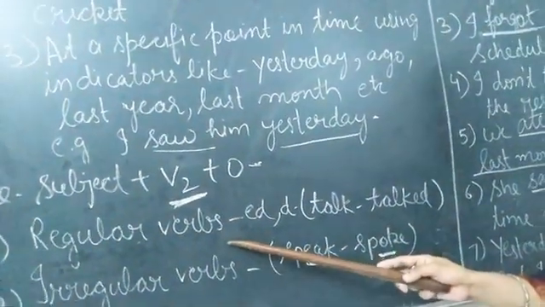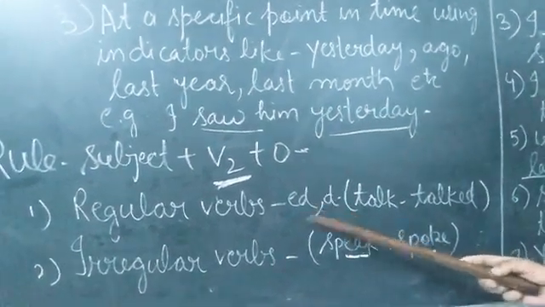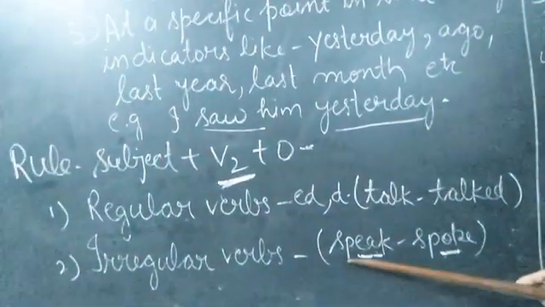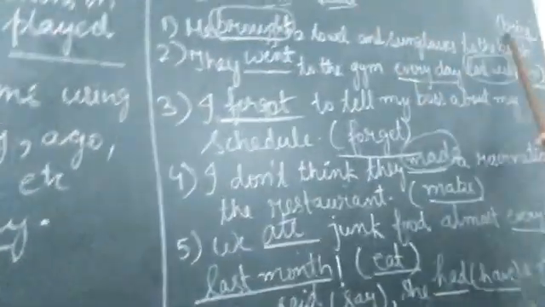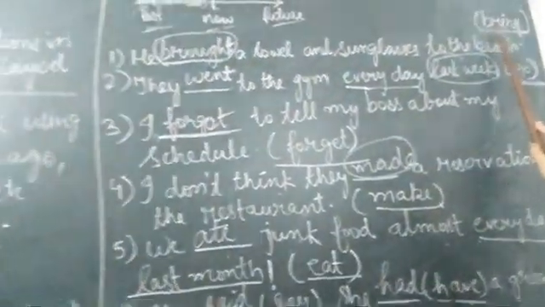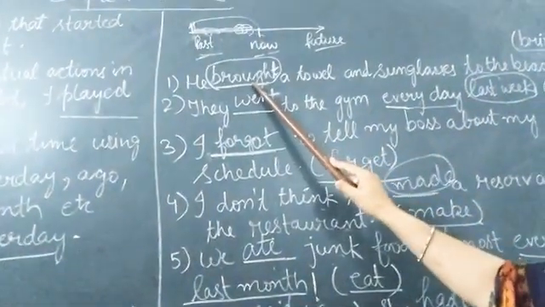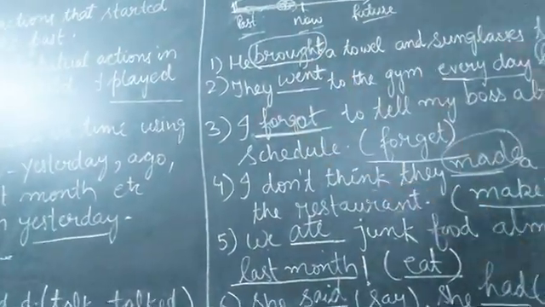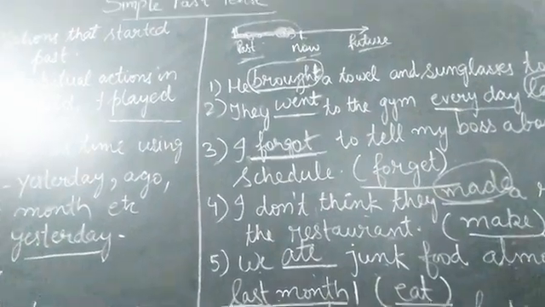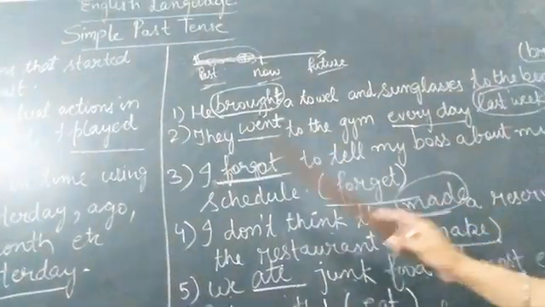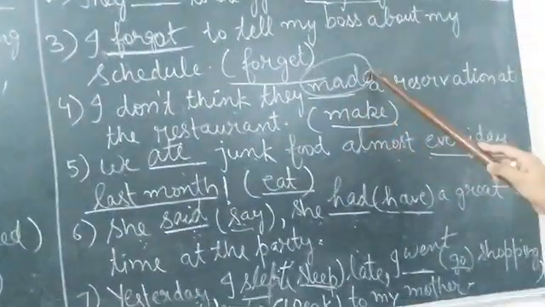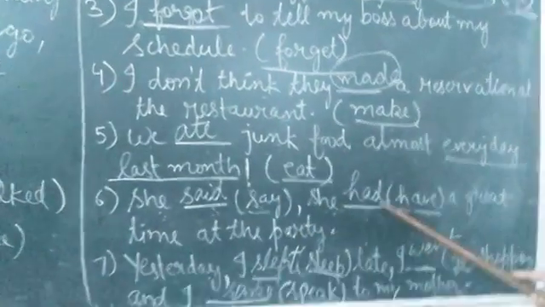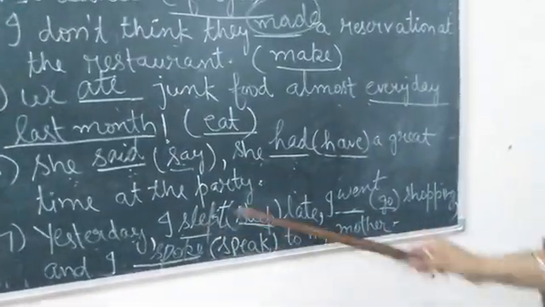Regular verb, we need to add ed. If it is irregular verb, we need to change the internal vowels. And it is shown here, like here bring was the irregular verb, we have changed it by changing the internal vowels here. Second form of verb, same way here, go is again irregular verb. Okay, then forgot, then I don't think, they made, make, then ate, then here said and had, slept, spoke and went.